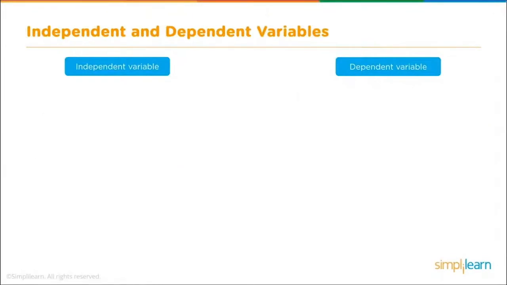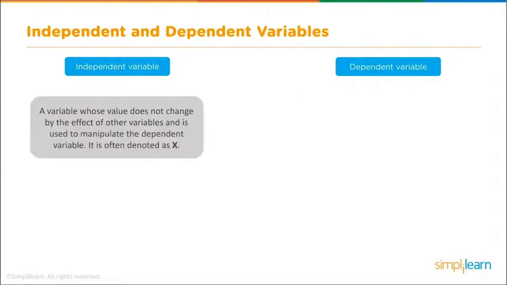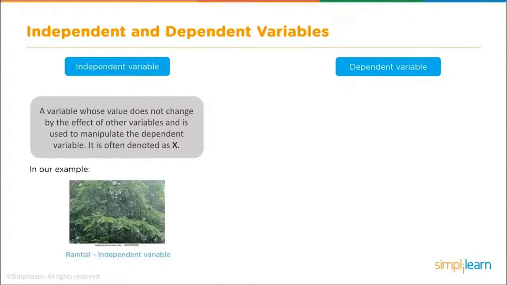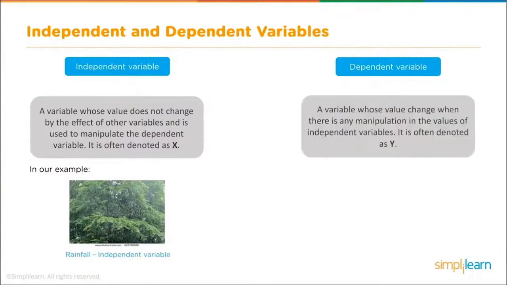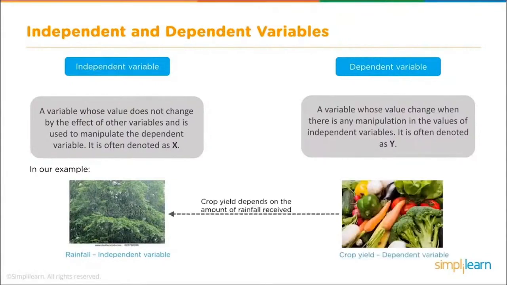The independent variable is a variable whose value does not change by the effect of other variables and is used to manipulate the dependent variable. It is often denoted as x. In our example, rainfall is the independent variable. This is a wonderful example because you can easily see that we can't control the rain, but the rain does control the crop. So when we talk about the independent variable controlling the dependent variable, let's define dependent variable as a variable whose value change when there is any manipulation in the values of the independent variables. It is often denoted as y. And you can see here our crop yield is the dependent variable, and it is dependent on the amount of rainfall received.